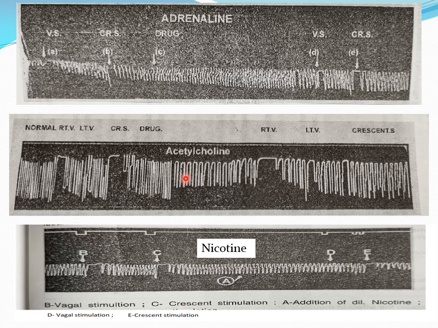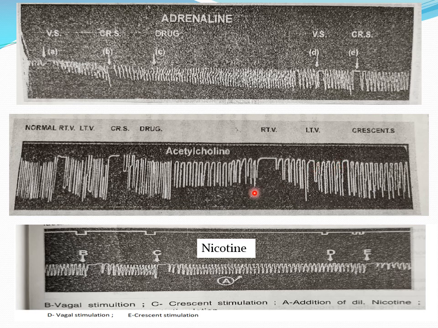Okay, when we administer the drug acetylcholine, the effect is inhibition of the heart. Inhibition means there is a decrease in heart rate and a decrease in force of contraction, meaning the height of the contraction is decreased and the rate also decreases. This is the effect of acetylcholine. Okay, then after that, stimulate vagus and crescent again. When we stimulated vagus, there is an inhibition of the heart, and when we stimulated the crescent, we get the same effect, an inhibition of the heart.